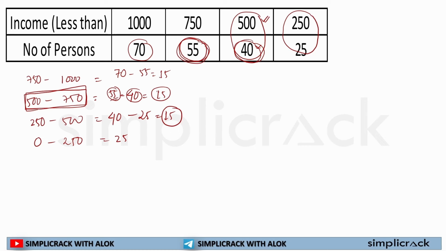So now I have a set of data. Earning between 0 to 250 is 25, then 250 to 500 it is 15, then 500 to 750 it is 15, then 750 to 1000 it is 15.